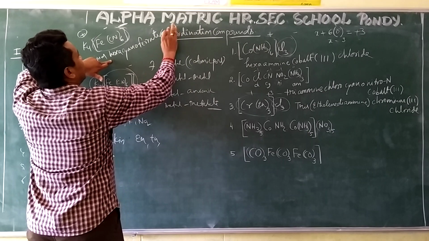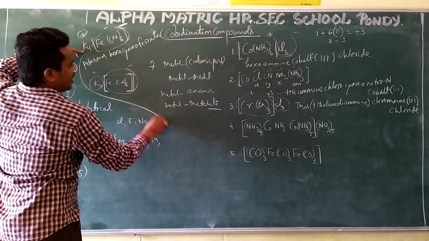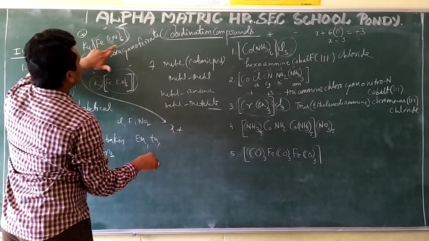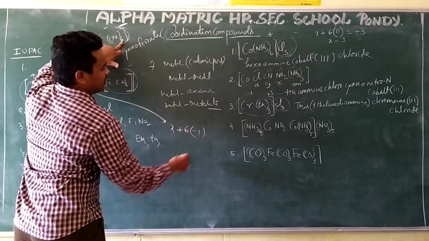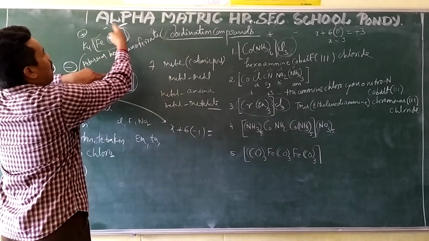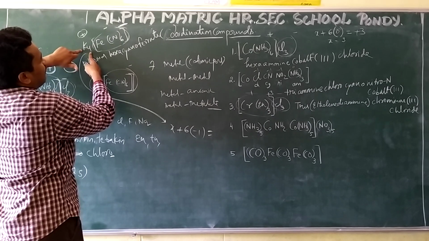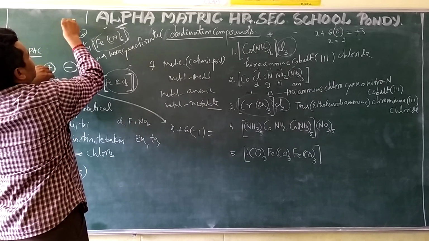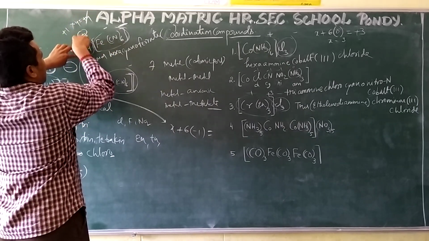Then the oxidation state. What is the oxidation state here? See everybody, I am going to find out the oxidation state here. Iron X, 6 ligands are there. Cyanide charge is -1. That is equal to the complex charge. It is K4, which means 4 potassiums are there. Each will get a +1. 4 means +4. This part's charge is +4.